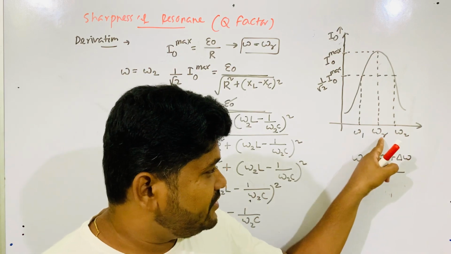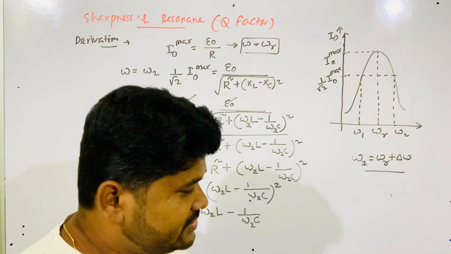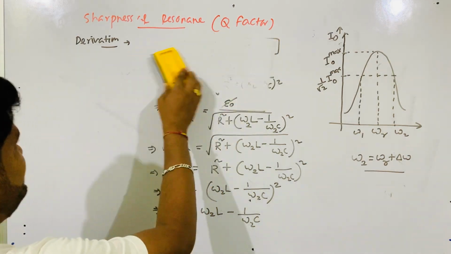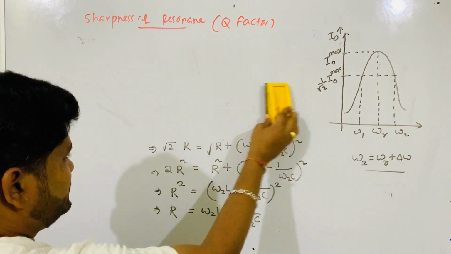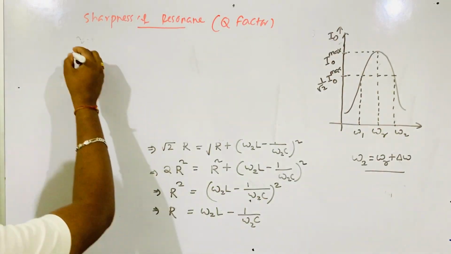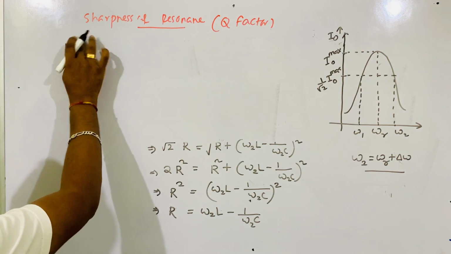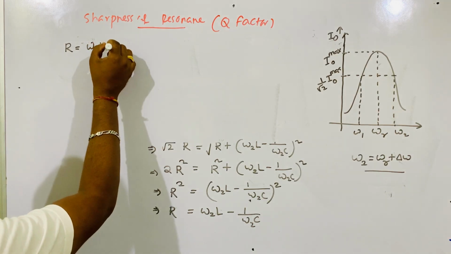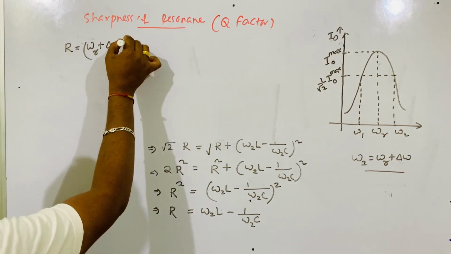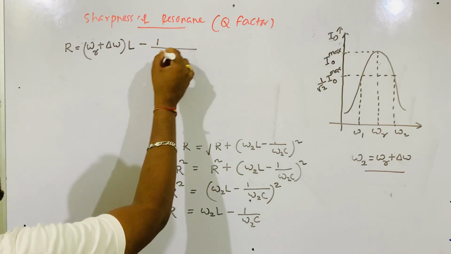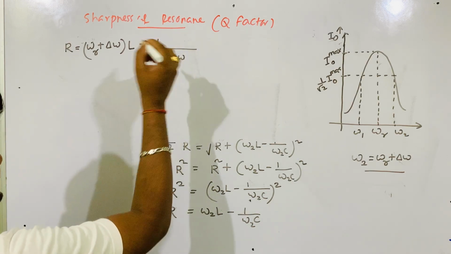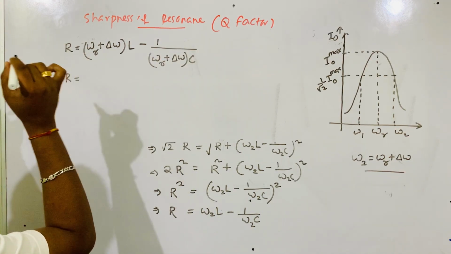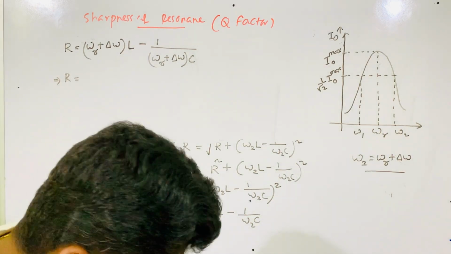I have told you, to this side del omega, to this side del omega. So omega 2 is omega R plus del omega. Now I will replace it here. Again come to that point now. So R is equal to, in place of omega 2 you write omega R plus del omega, times L, minus 1 by omega R plus del omega, times C. So this implies that R is equal to, now you bring omega R common here.